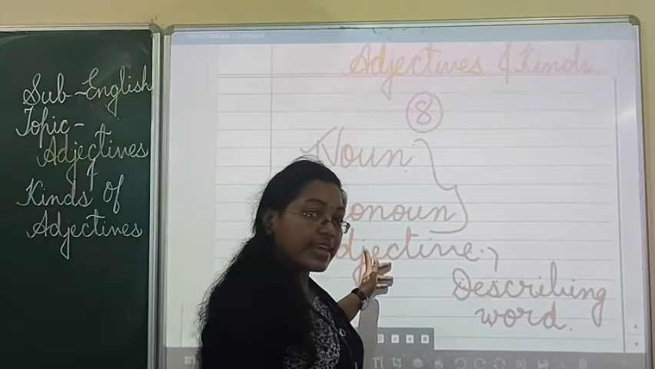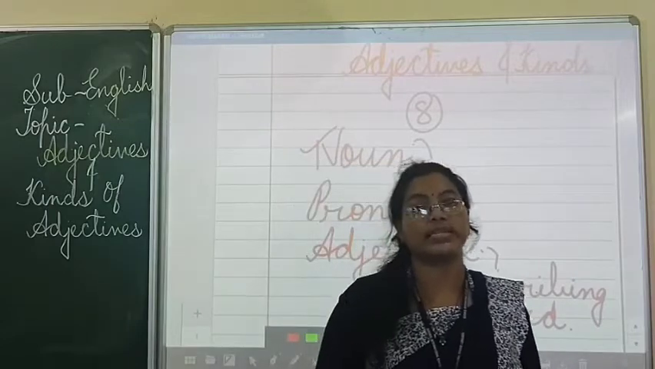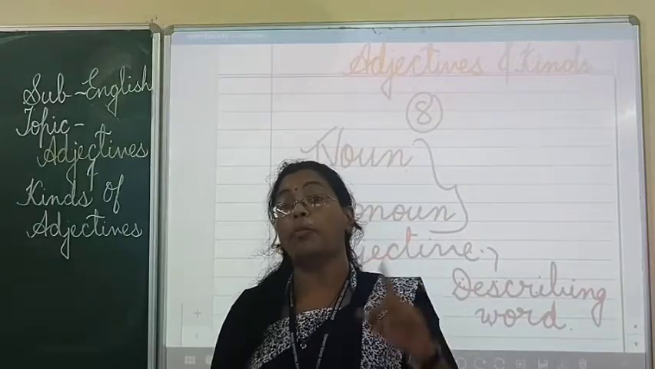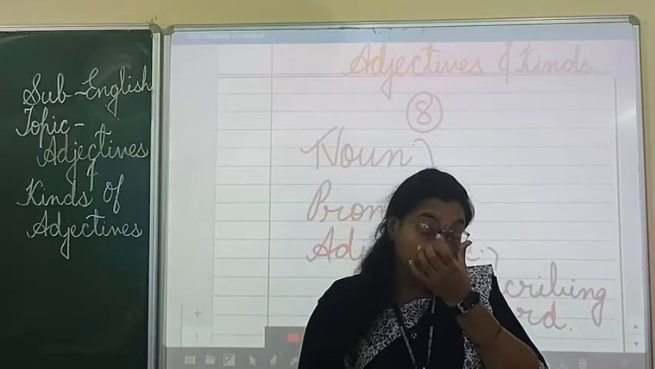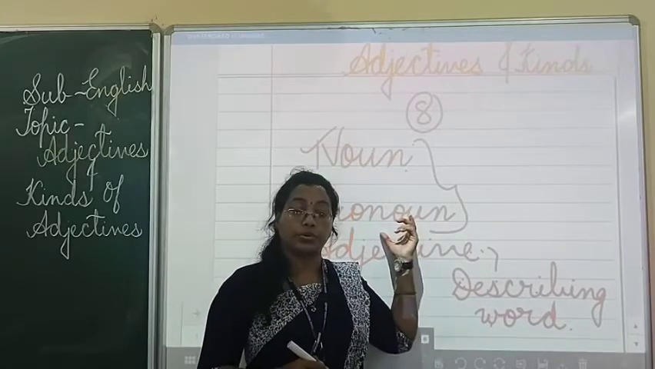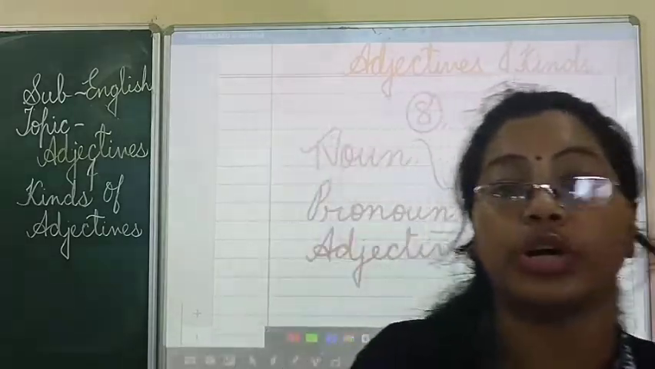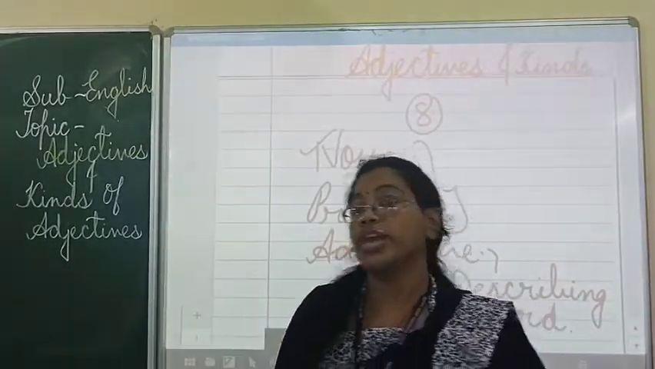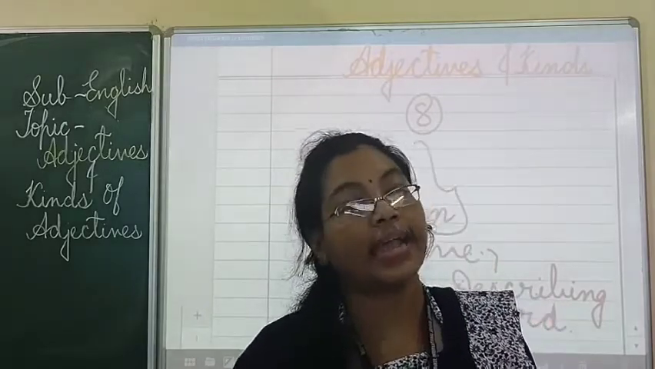Like this only, as adjective is a describing word, adverb is also a describing word, or we can say a modifying word. But keep in mind that adverb always describes verb. Adverb always describes verb, and adjective always describes noun. Adjective is a describing word, or it tells more about a noun. Or we can say adjective adds meaning to the noun.